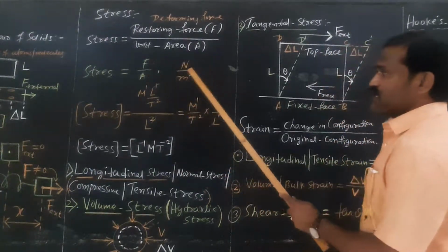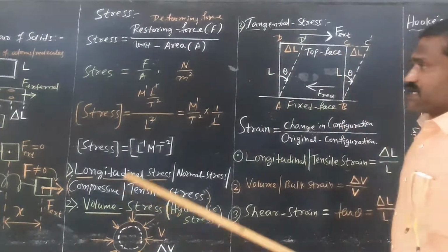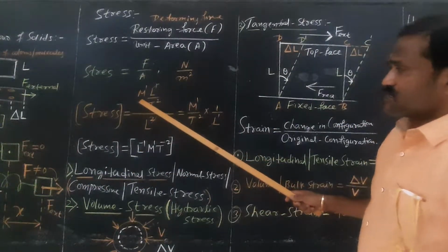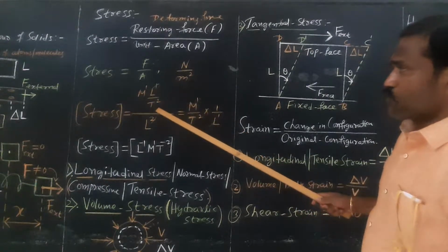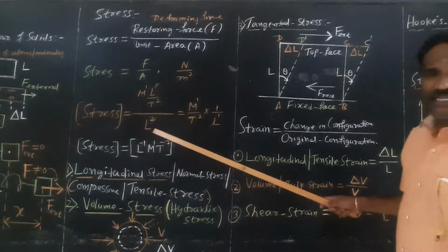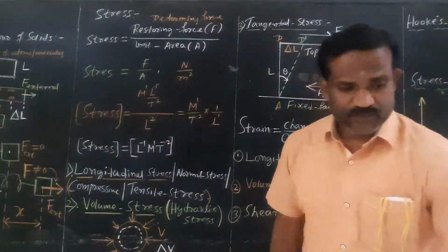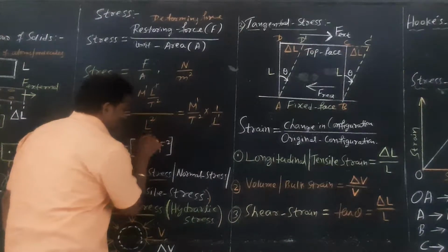Force is measured in Newton. Area is measured in meter square. Newton per meter square is the SI unit of stress. Again, force is equal to mass into acceleration. The dimension of mass is M power 1. Acceleration is L power 1 by T power 2, divided by the dimension of area. Area is length into breadth, L square.